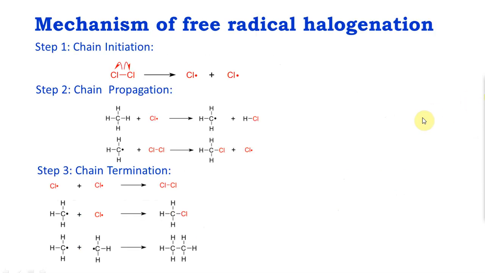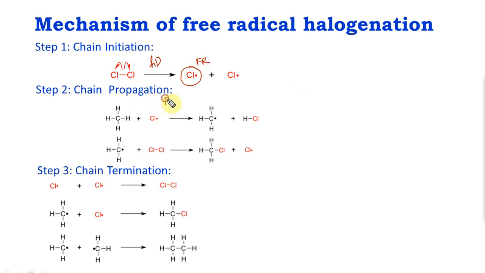And here is a mechanism for the free radical halogenation. You don't need to be able to draw all this, just a couple of key pointers here. The first step is chain initiation. You need light for this, so normally h nu. So it initiates the formation of a free radical.